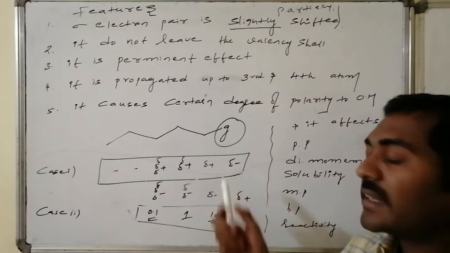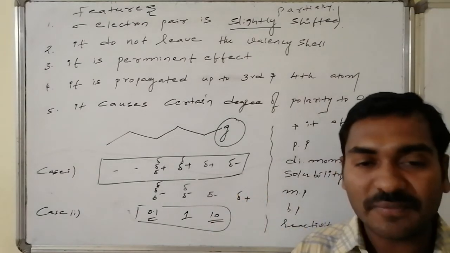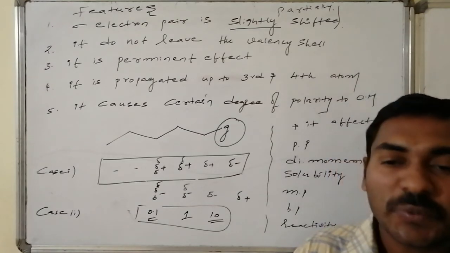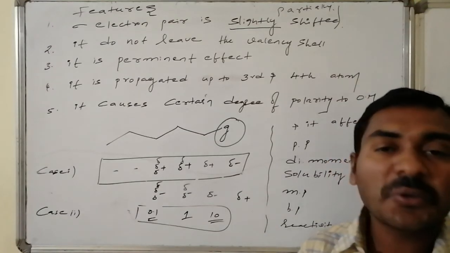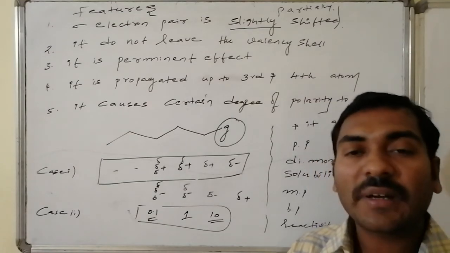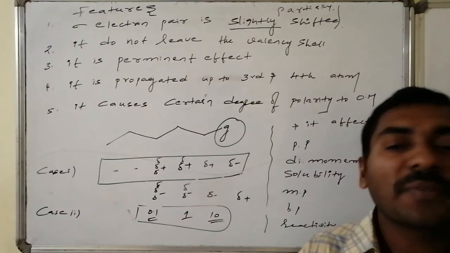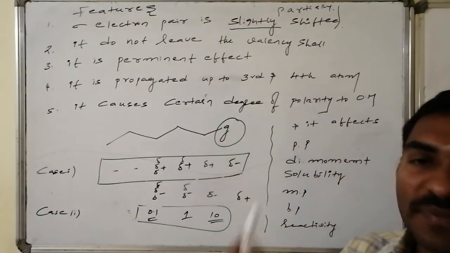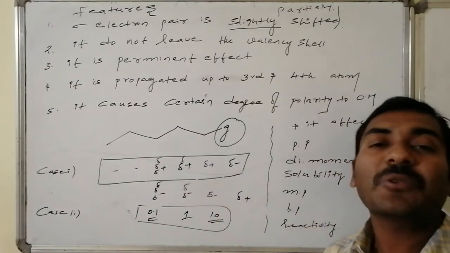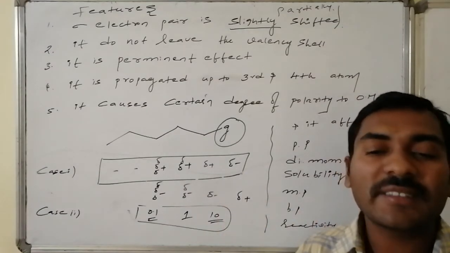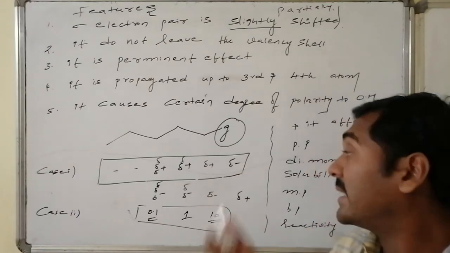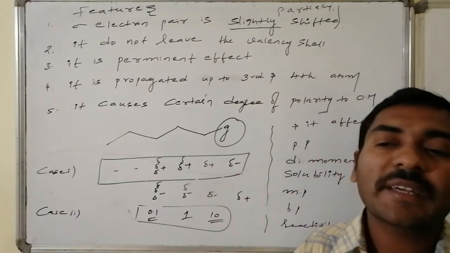This is an effect where the group is dragging electron density compared to hydrogen. All of those are said to be what? Negative inductive effect groups. And those groups which are donating electron density to the chain of the saturated hydrocarbon are said to be positive inductive effect groups. Originally that is a group, we are not expecting any charge, but after connectivity it is getting an extra amount of negative charge by gaining electron density. That is, extra electron density implies what? They are having negative charge. Hence all such groups are said to be negative inductive effect groups.